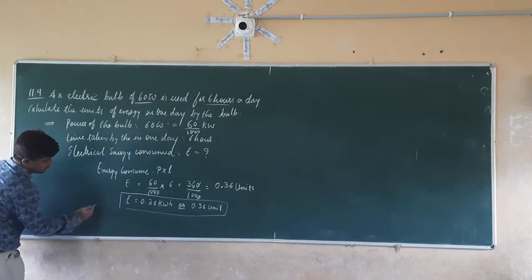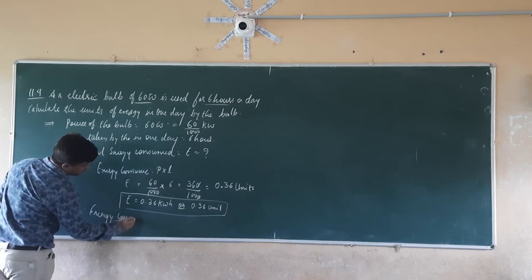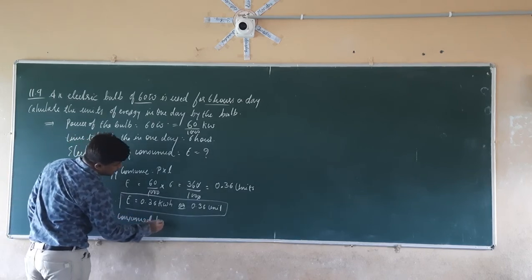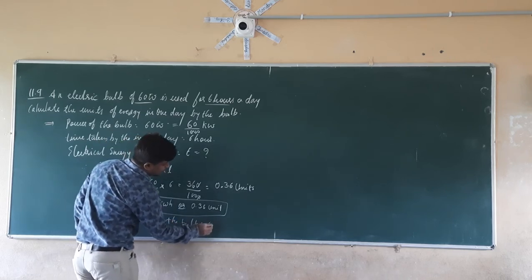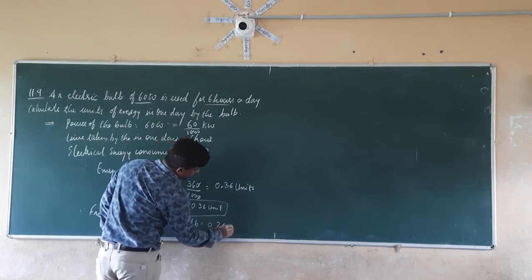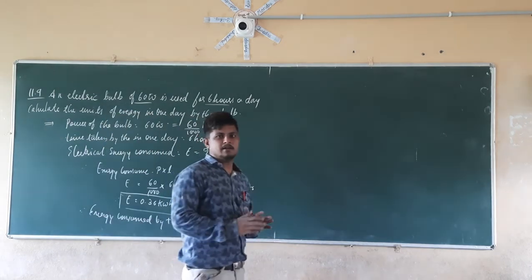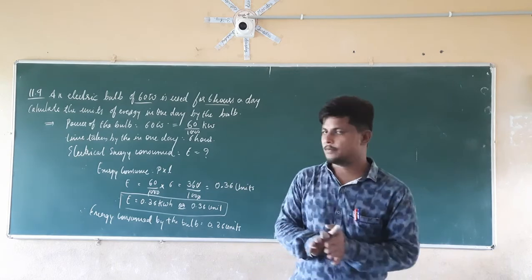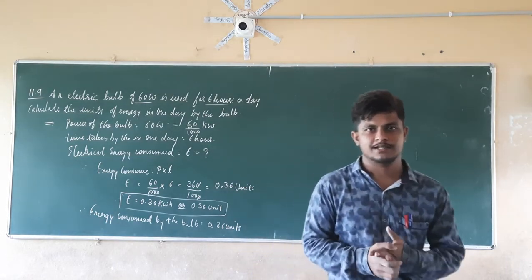So here the energy consumed by the bulb is 0.36 units. And here your chapter is completed. I hope everything is clear about this topic. So in the next class we are going to see the exercise questions.